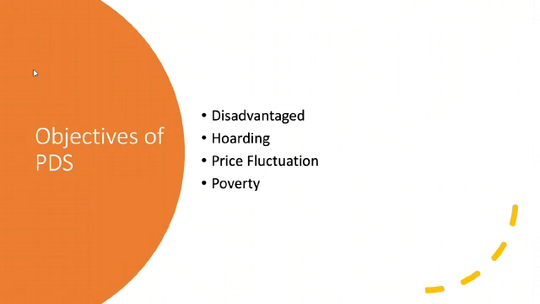Then third, as I gave you a hint in hoarding also, is to balance the price fluctuation, right? The public distribution system is ensured by storing food in the godowns of the Food Corporation of India, which was founded in the mid 1960s, as I told you.